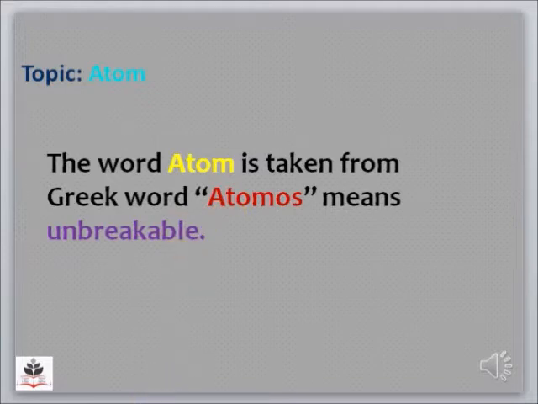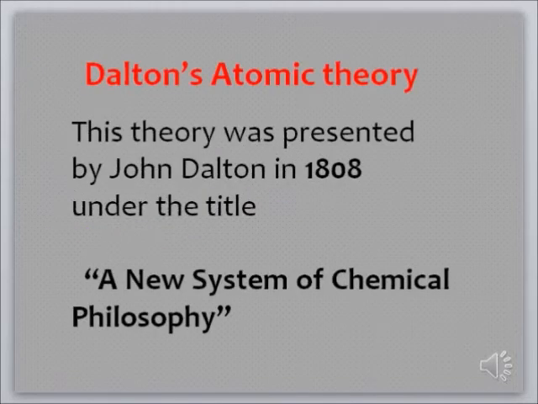Although the word atom was used in 400 BC, no further work was done until the 19th century. It was John Dalton, an English school teacher, who after a series of experiments concluded that all matter is composed of tiny particles, and he presented his atomic theory, known as Dalton's atomic theory. He put forward this theory in 1808 under the title A New System of Chemical Philosophy. So today we are going to discuss the main points of John Dalton's atomic theory.